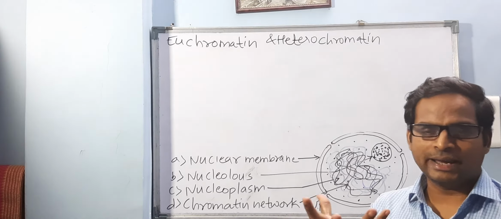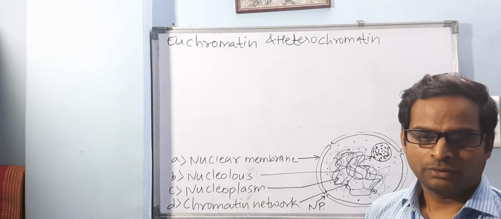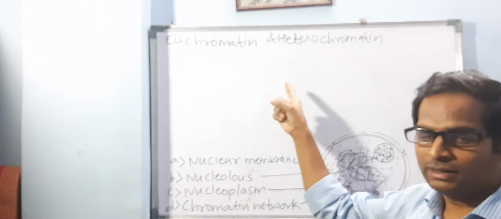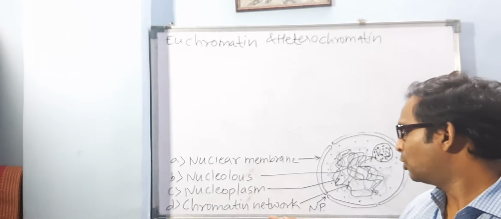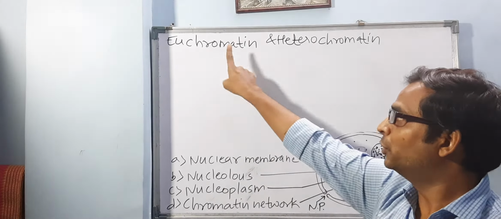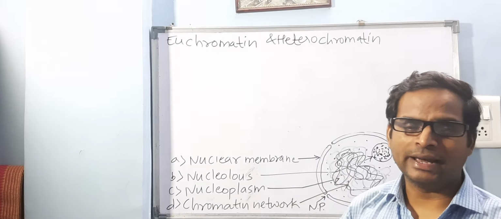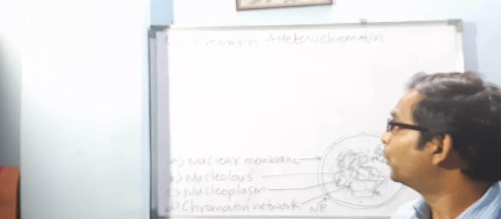Euchromatin means less condensed part and heterochromatin means more condensed part. You will be able to remember these words. This chromatin network can be divided into two parts, euchromatin and heterochromatin. Euchromatin is less condensed part, heterochromatin is more condensed part.